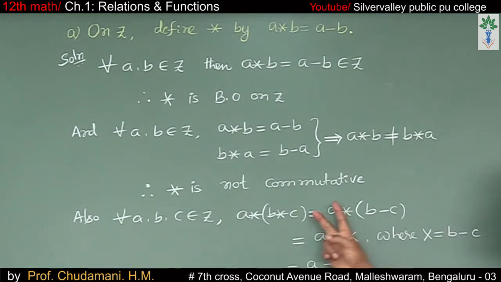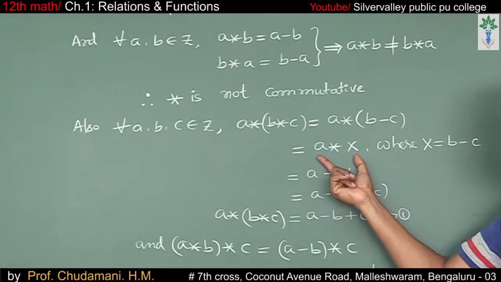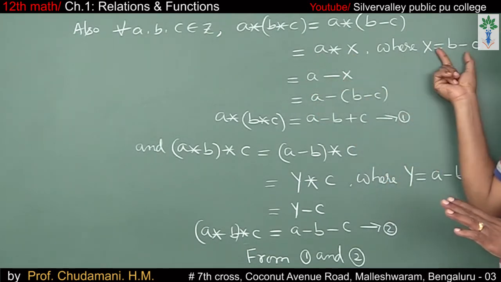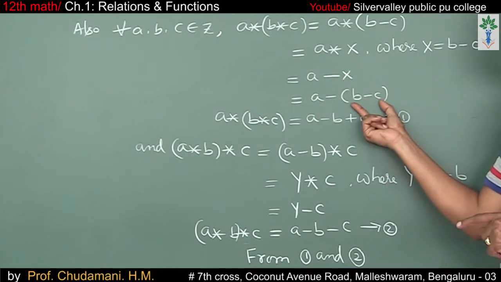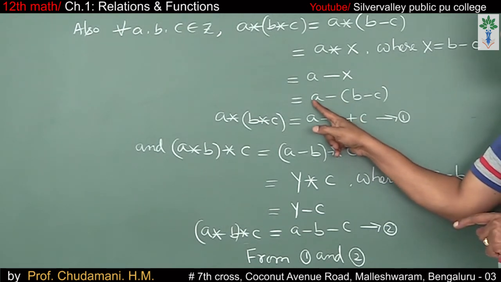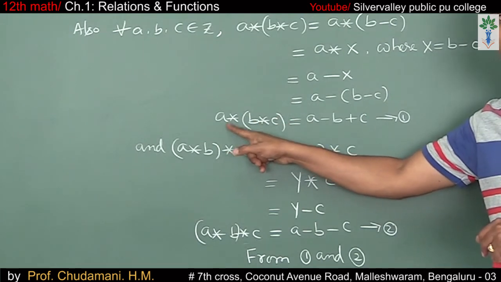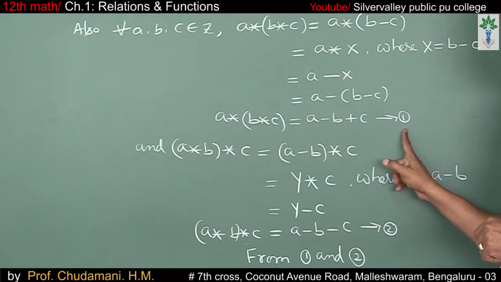Consider a star (b star c). What does b star c mean? It is b minus c, as per the definition. Let me denote b star c as some X, capital X. So this becomes a star X, where b minus c is equal to X that we have denoted. This is just like a star b. A star b means a minus b, no? A star X means a minus X. Re-substitute X as b minus c. Remove the bracket: a minus b plus c. That is the value of a star (b star c). Name it as equation 1.